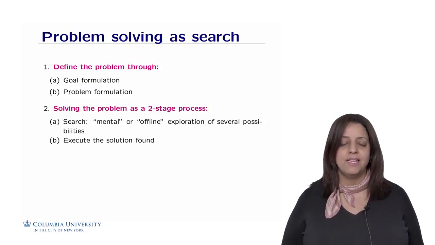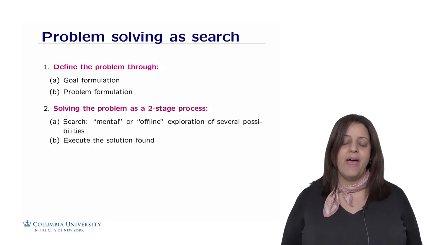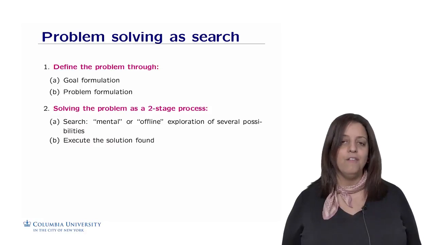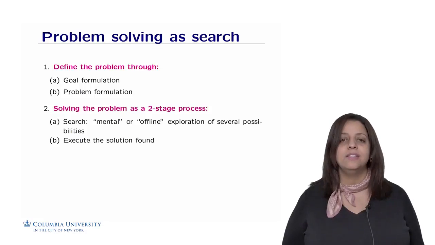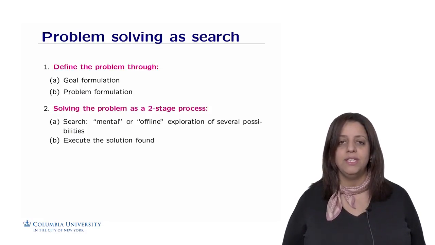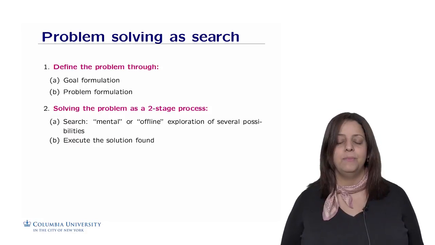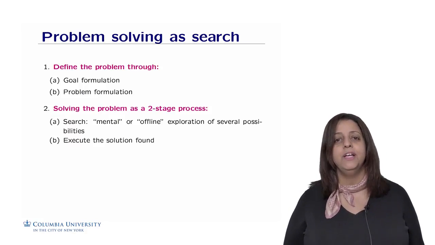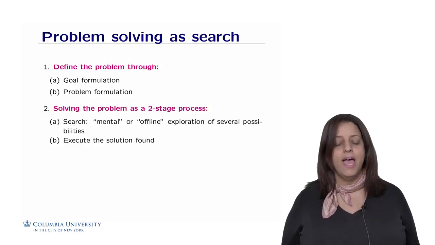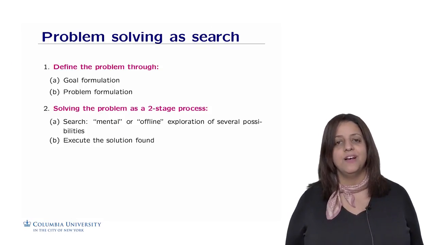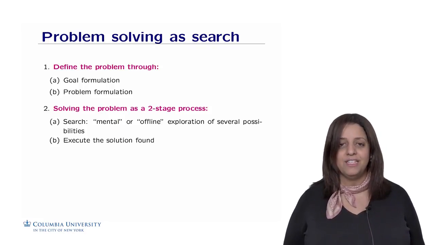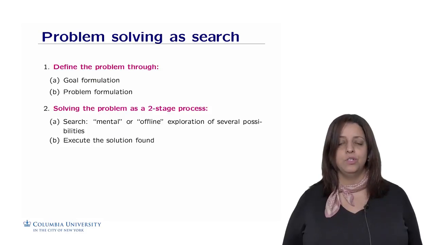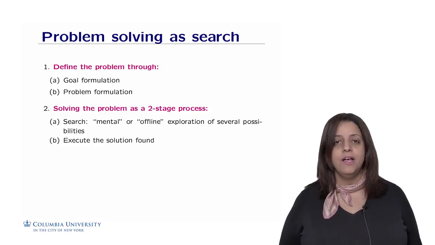If you remember in the maze example, I did write the different paths that would lead from the start to the goal, but I could also do that mentally or offline, and then once I found a successful solution, I would execute it. Similarly, a goal-based agent won't really go ahead and try different possibilities and go back to the start and start over. It will do the calculations mentally, and once it's found, suppose it's a robot, the successful solution to go from point A to B, then it will execute it by moving effectively to that position. So we need to execute the solution found once we have explored and found a solution that leads us to the goal.